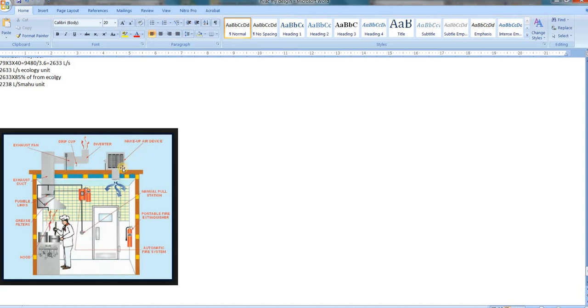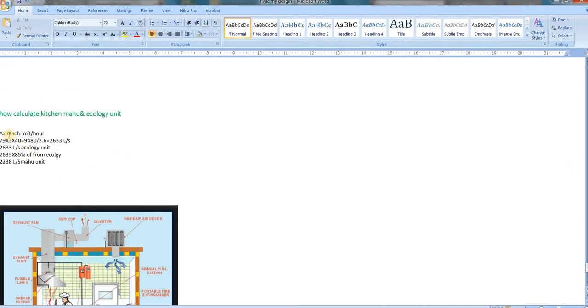MAHU also provides cooling of the air inside, natural cooling. Between this ecology unit and the MAHU we need to maintain a minimum distance of 5 meter. That is a civil defense requirement on site. So how do we calculate this kitchen MAHU and ecology?